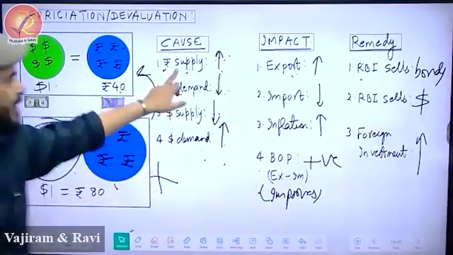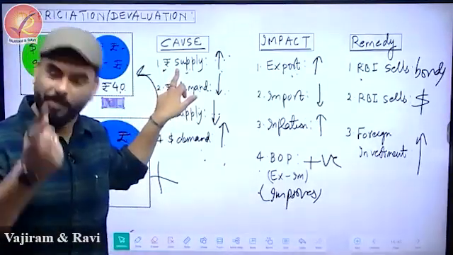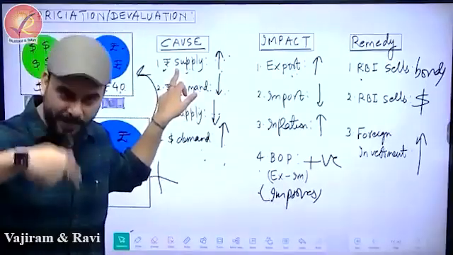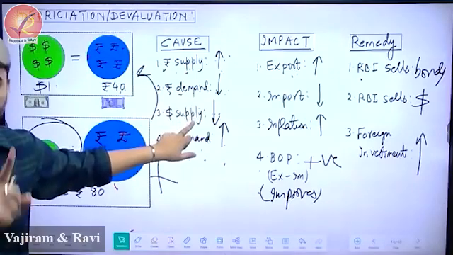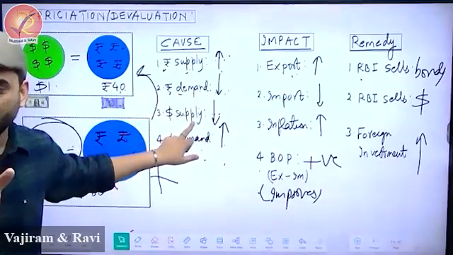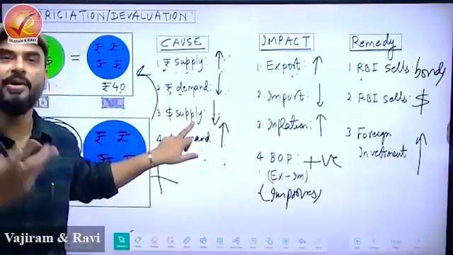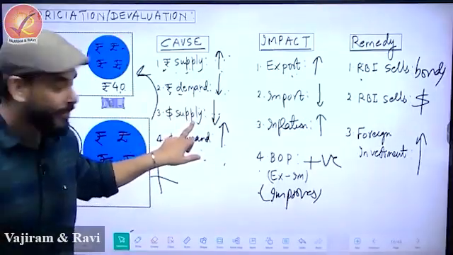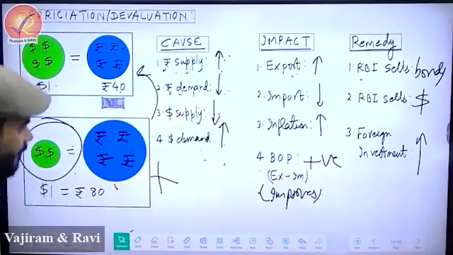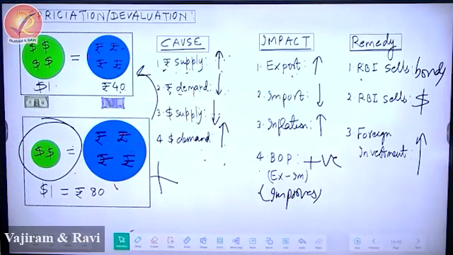Why should India talk about dollars and use the word money supply? For us, money is rupee. Fourth point: increase in demand of dollars.